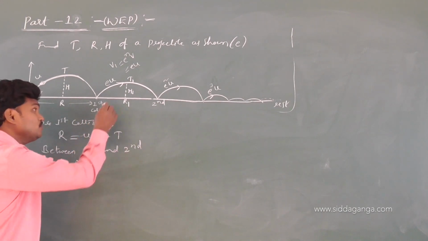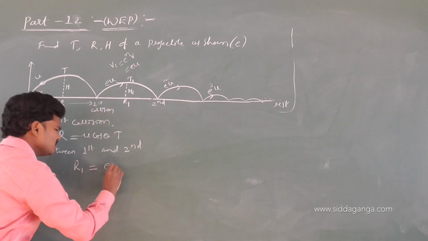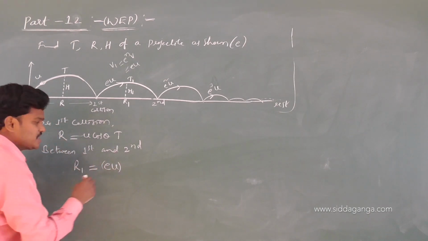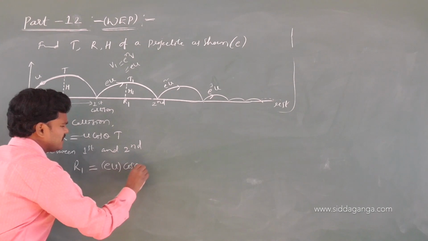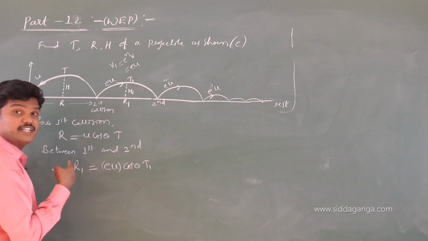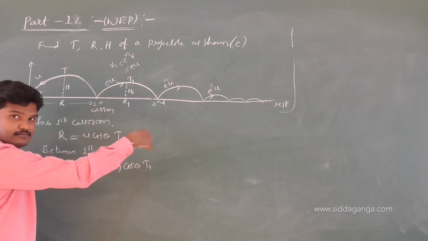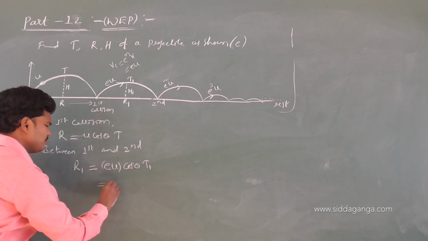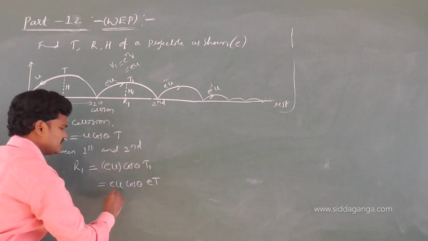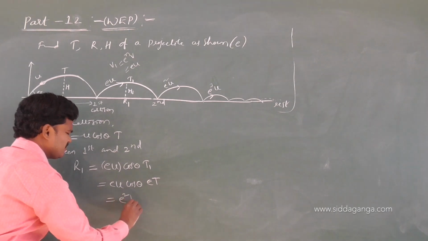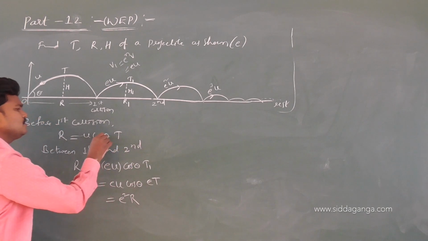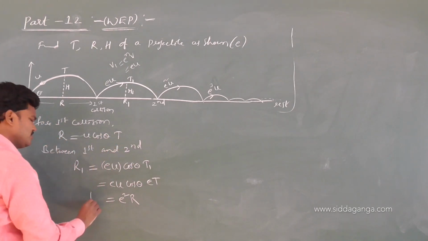But what is that u? U becomes eu. Got it? This is u, nothing but eu. After first collision, eu cos theta into t1. T1 we just now got, t1 we got it, et. See the previous derivation, et. So eu cos theta, this is et. This can be written as e square R, e into e square, no, e square times u cos theta into t. U cos theta into t is R. So this is R1.